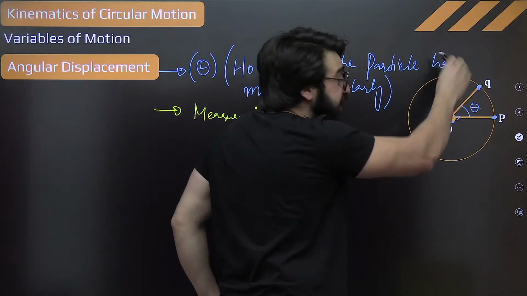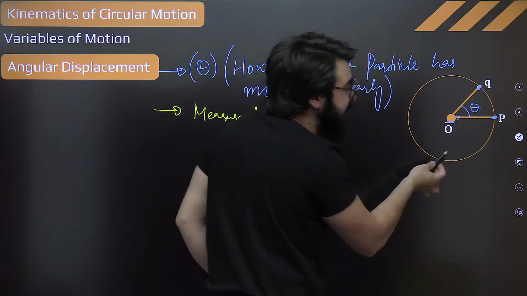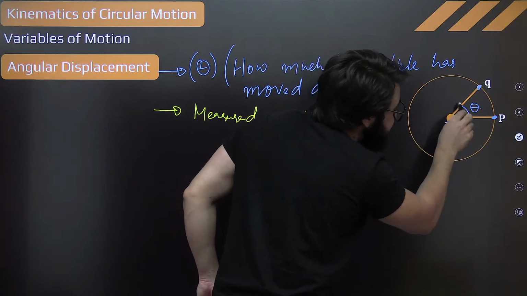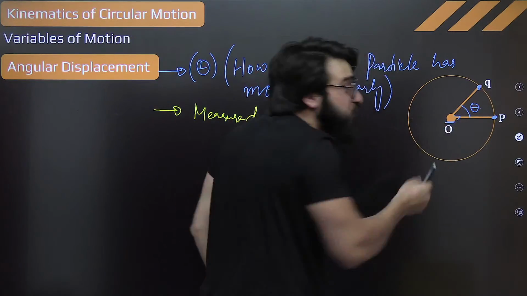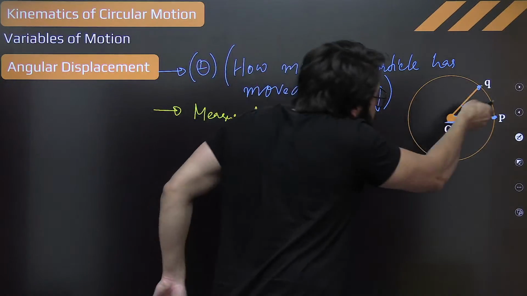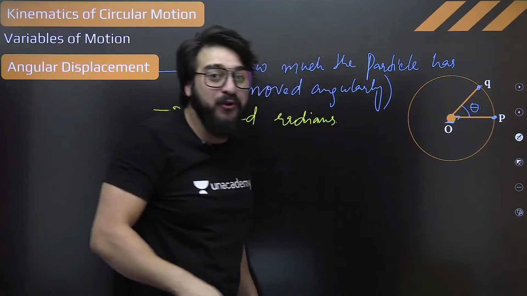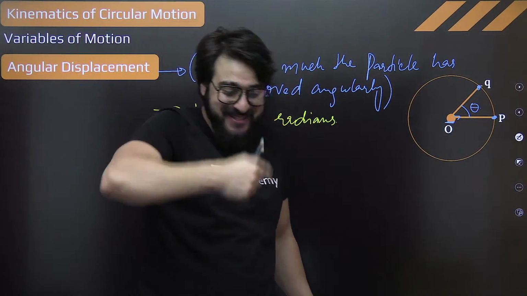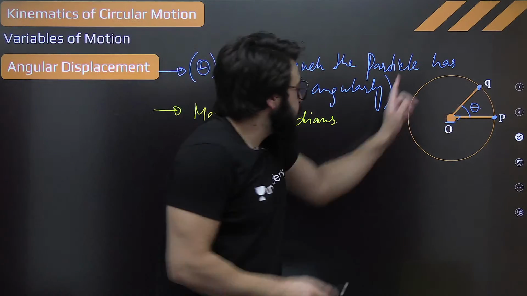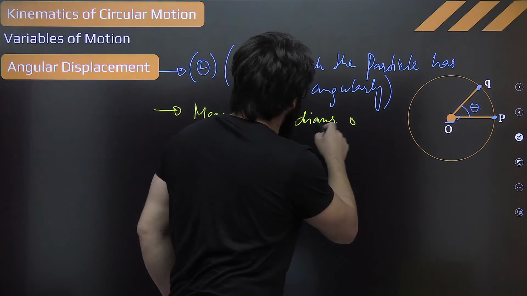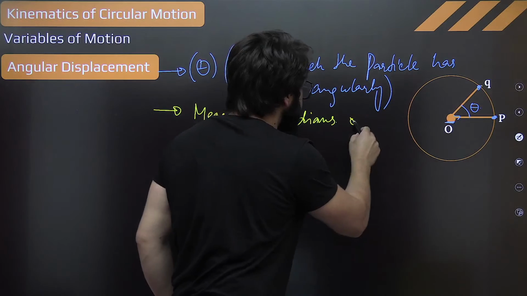Sir, 180. And if you travel from this point to this point and we reached back to the starting point, sir, 360 we rotated. That's nothing but, sir, measured in radians or degrees.